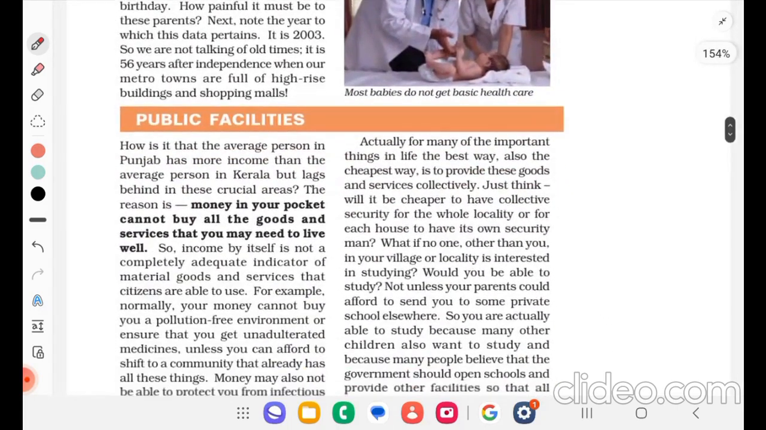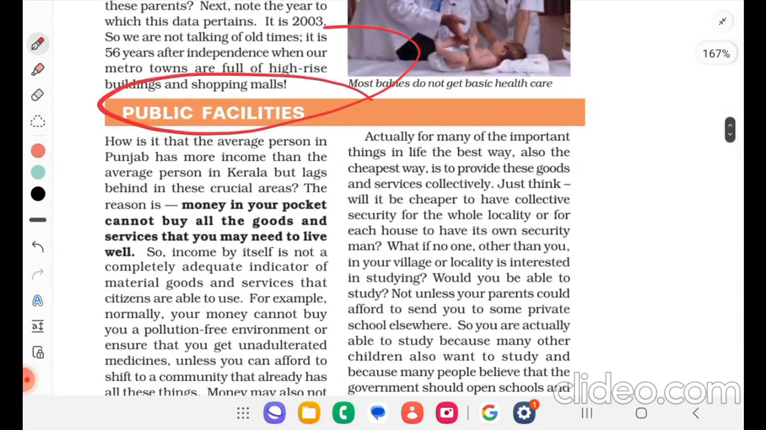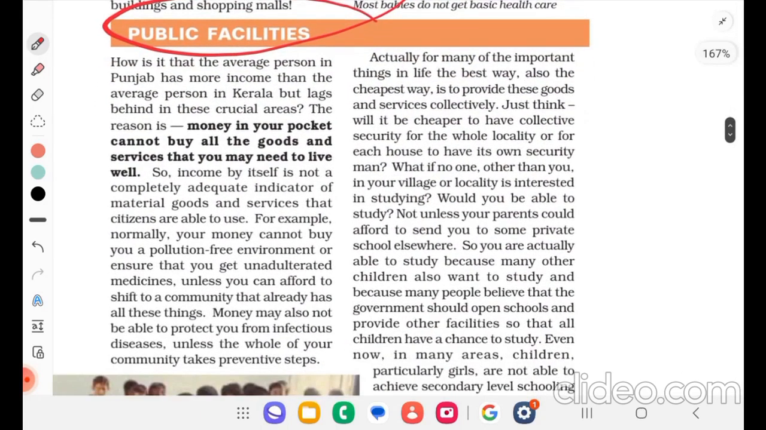So we'll see about the next one, public facilities. How is it that the average person in Punjab has more income than the average person in Kerala but lags behind in these crucial areas? The reason is money in your pocket cannot buy all the goods and services that you may need to live well.